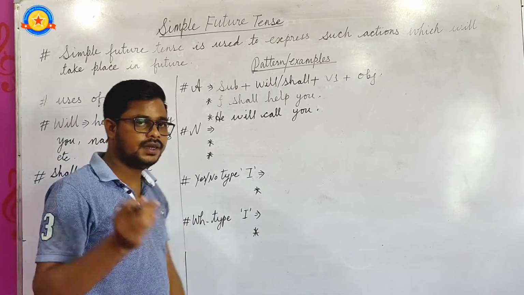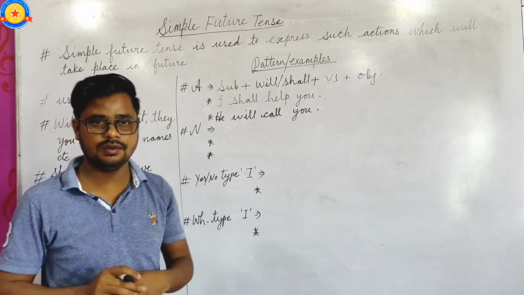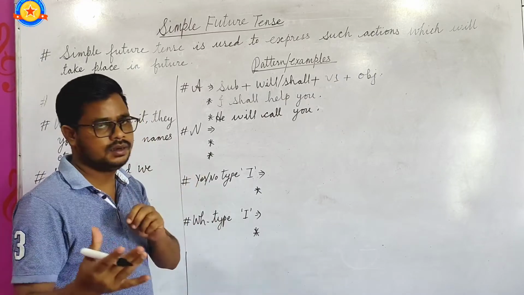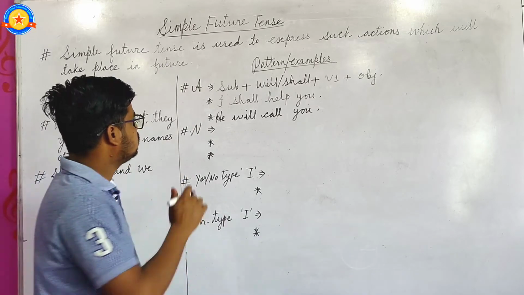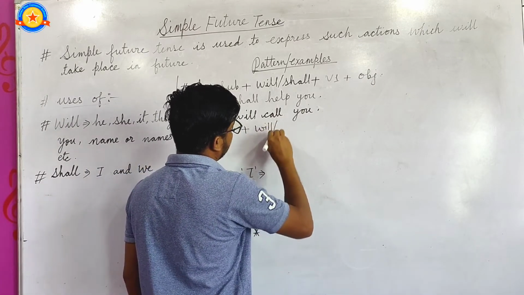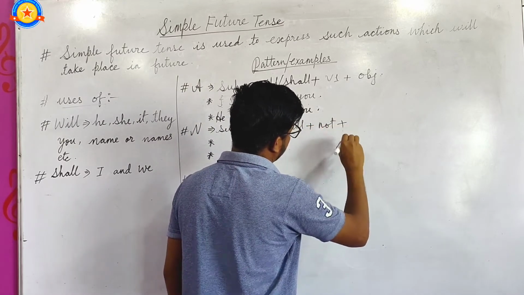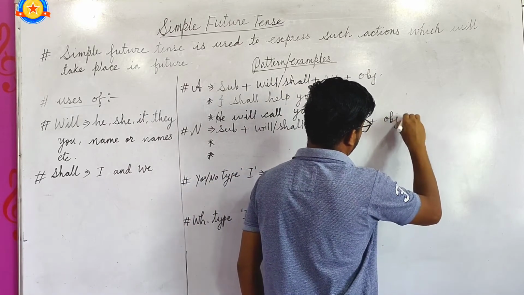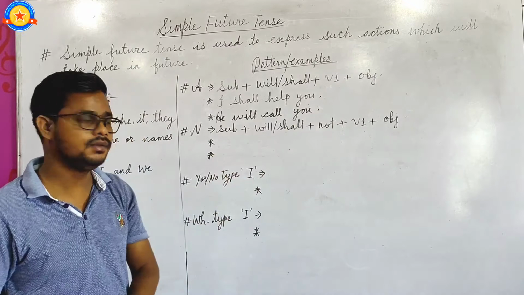Now, how to form a negative sentence? In a negative sentence, not is added. Only not is added and the pattern will remain the same as the affirmative sentence. Subject plus will or shall plus not plus verb 1 plus object. After the be verb will or shall, not is added in a negative sentence.